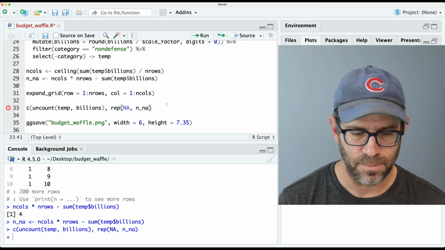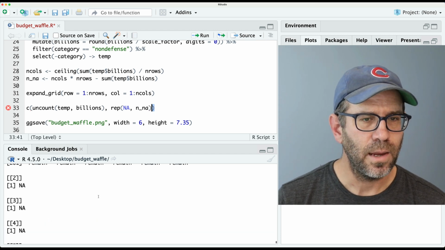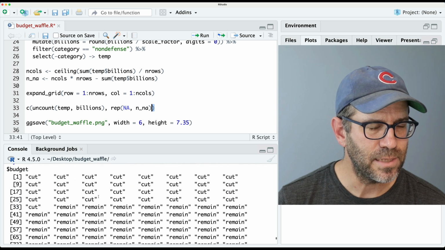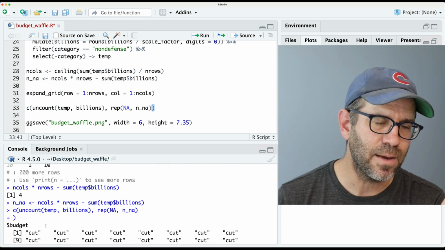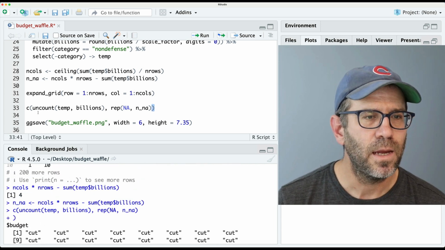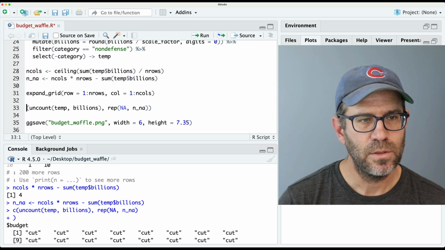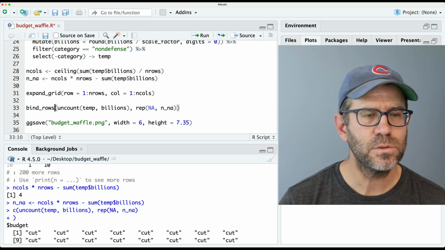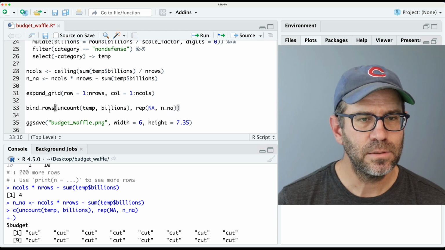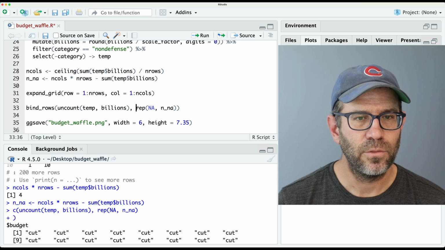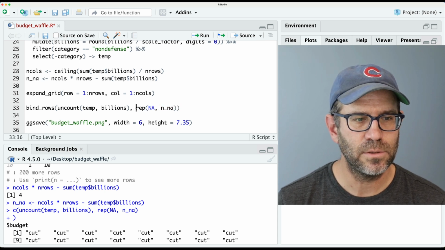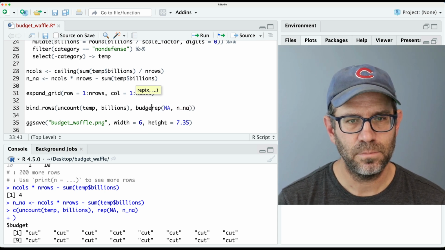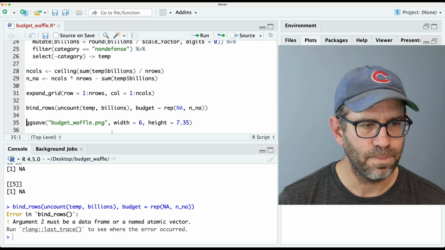And I think I'm missing a closing parenthesis there. And that's not happy because budget is coming out as a data frame, right? And so what I need to do then is bind rows on this and this. And so this then is going to be budget equals that. Will that work? Nope, that's not gonna work.